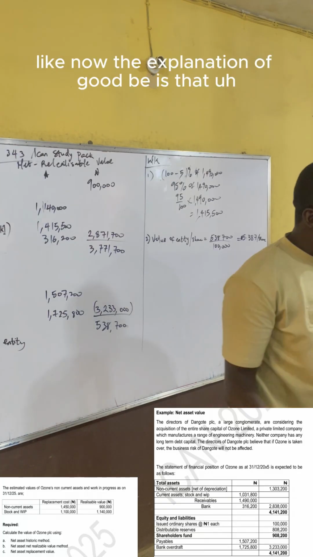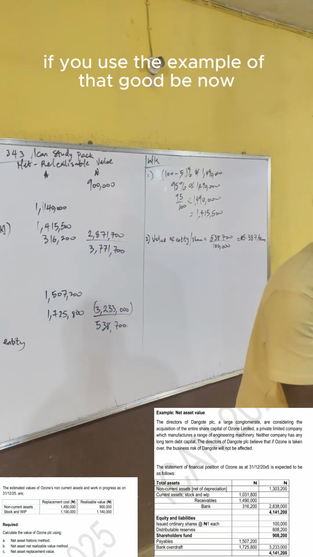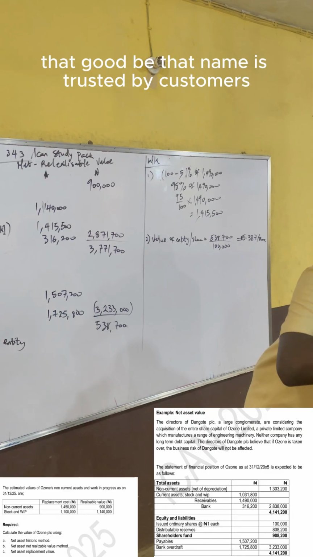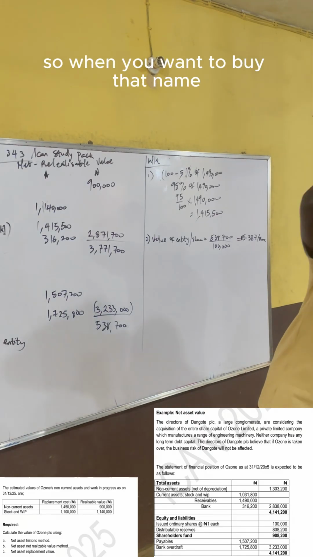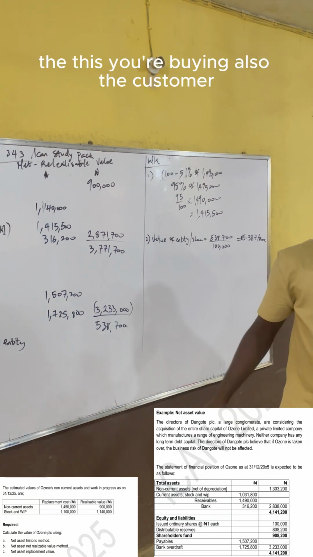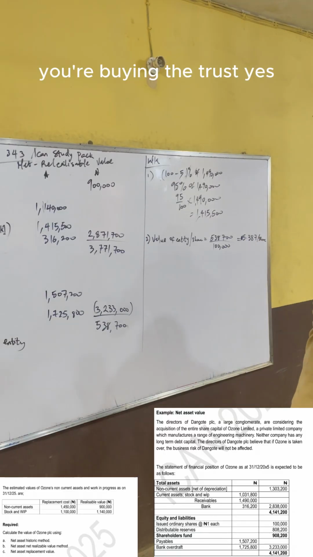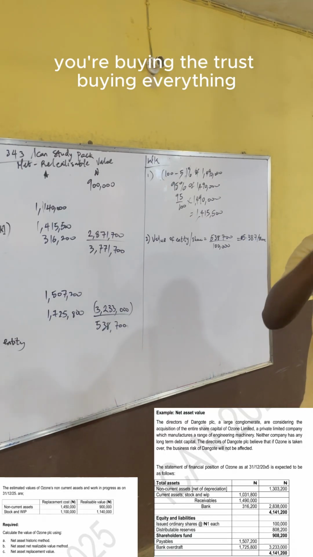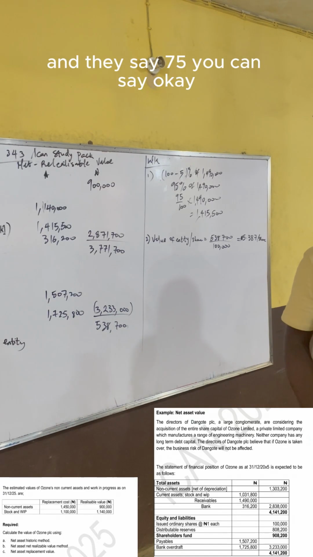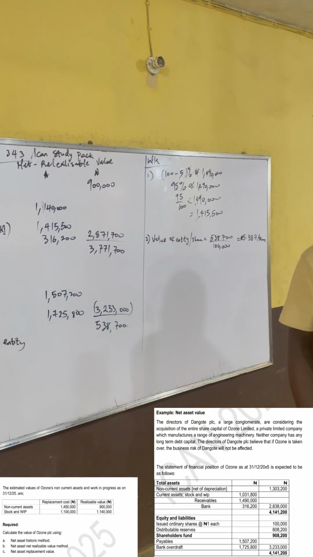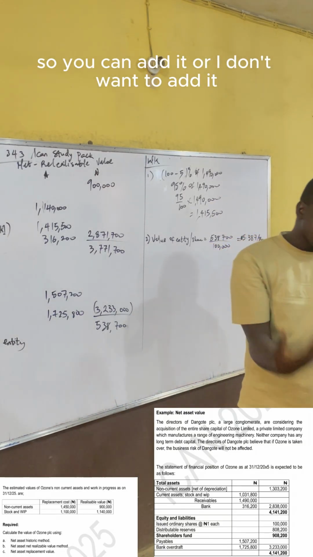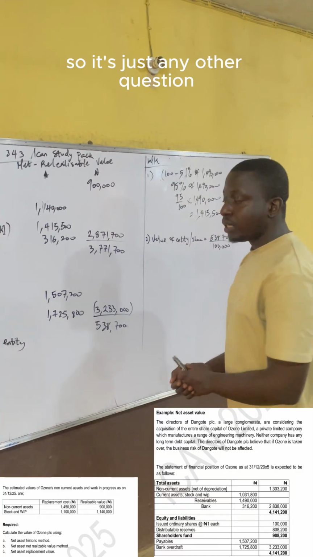The explanation of goodwill is that if you use the example of Dangote, that name is trusted by customers. So when you want to buy that brand name, that company, you are not only buying the inventory, you are also buying the customers, buying the trust, buying everything. That's why even if the company is worth like 50 million and they say 75, you can say okay, that 25 is the goodwill. Because you are buying the goodwill with the value of the company. So you can add it or not. Are there any other questions?